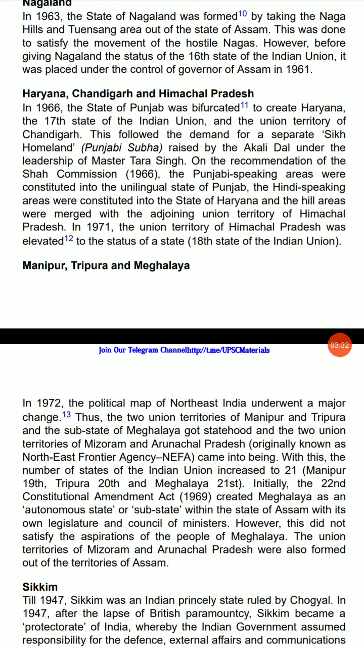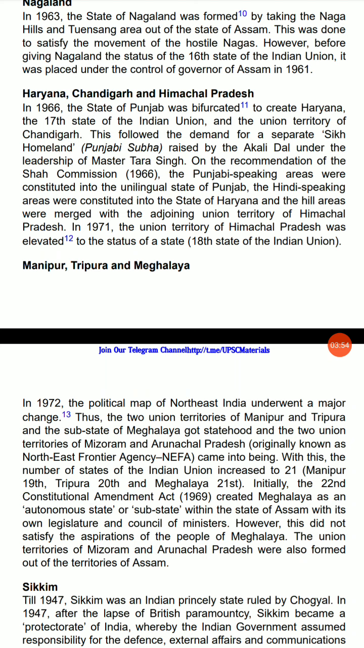Haryana, Chandigarh and Himachal Pradesh. In 1966, the state of Punjab was bifurcated to create Haryana, the 17th state of Indian Union, and the Union Territory of Chandigarh. This followed the demand of separate Sikh homeland, Punjabi Suba, raised by the Akali Dal under the leadership of Master Tara Singh.